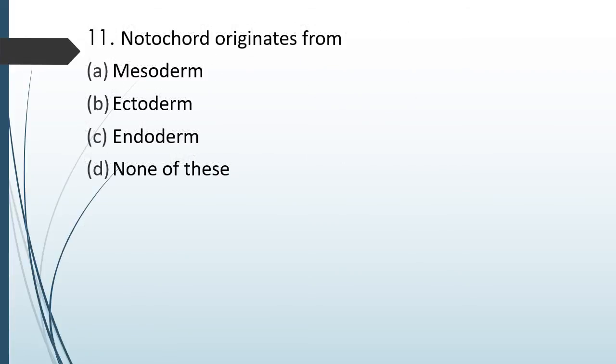Question number 11. Notochord originates from option A, mesoderm, option B, ectoderm, option C, endoderm, option D, none of these. Correct answer is option A, that is, it originates from mesoderm.